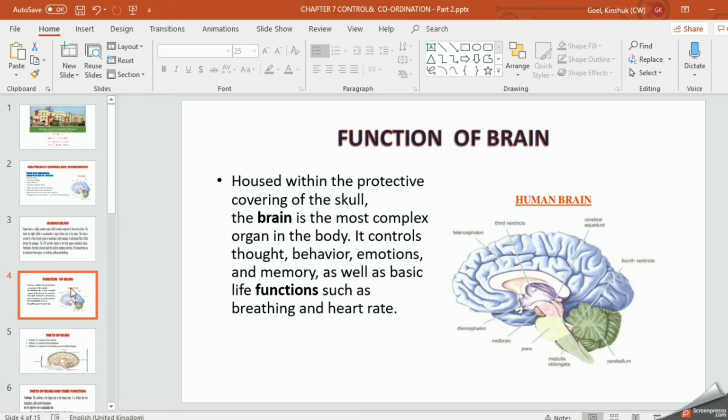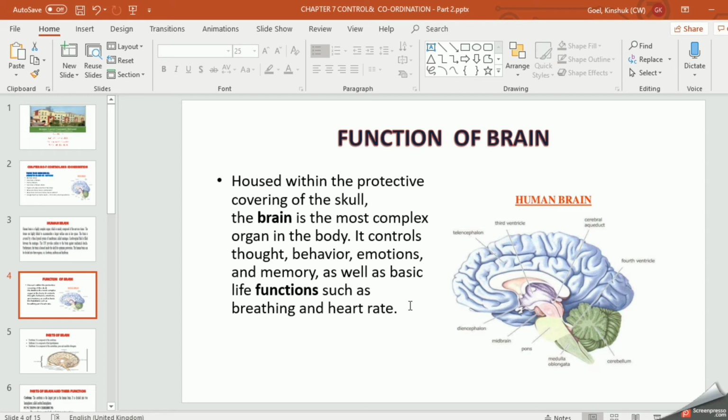Suppose you have learned something, questions and answers, right? When you sit for the exams, you will recall the answers which you have already stored in your brain. Clear? It also controls your breathing and heart rate. Suppose you say, I have learned all these questions, but I have forgotten. Why? You won't forget about TVs, you won't forget about the working of mobiles or laptops. Why? Because you have learned that interestingly and stored it properly in your brain.